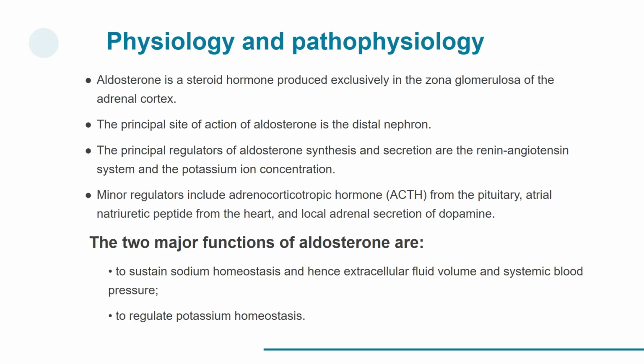The principal regulators of aldosterone synthesis and secretion are the renin-angiotensin system and the potassium ion concentration. Minor regulators include adrenocorticotropic hormone from the pituitary, atrial natriuretic peptide from the heart, and local adrenal secretion of dopamine. The two major functions of aldosterone are to sustain sodium homeostasis and hence extracellular fluid volume and systemic blood pressure, and to regulate potassium homeostasis.